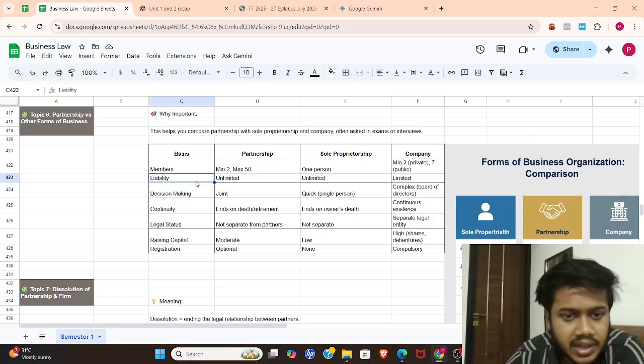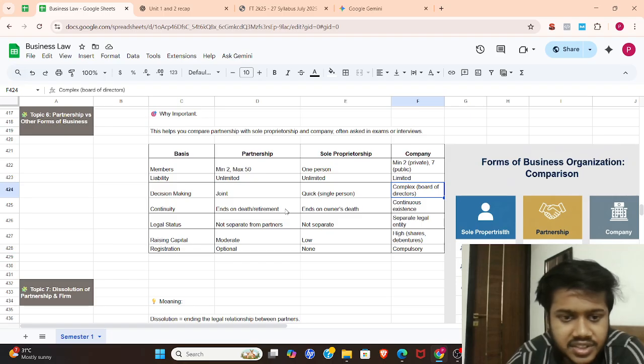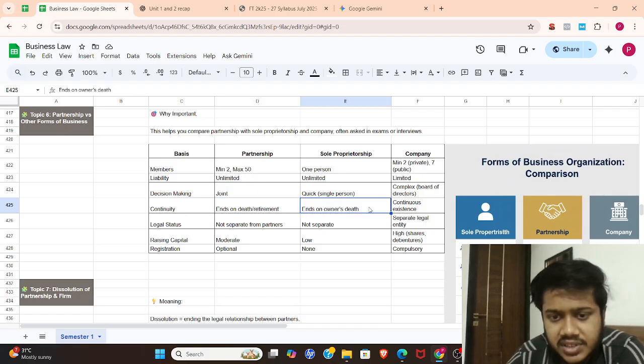Liability here is unlimited, and there it is limited. In terms of decision making: joint, quick, and complex; the board of directors would take the decision. In continuity, it ends on a death, or retirement, ends on the owner's death.